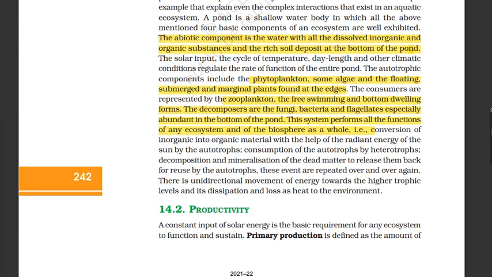2. Productivity. Ecosystem. 1. Ecosystem, structure, function. 2. Productivity. 3. Decomposition. 4. Energy flow. 5. Ecological pyramids. 6. Ecological succession. 7. Nutrient cycling. Content links. Home. 14.2 Productivity.